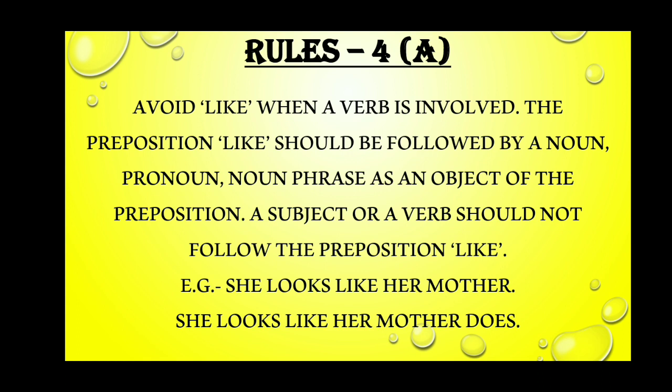A subject or a verb should not follow the preposition like. For example, here are 2 sentences. First is: She looks like her mother, and second is: She looks like her mother does. In the first example, the noun mother is the object of the preposition like, so it's the correct sentence.